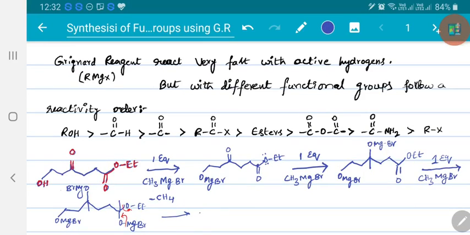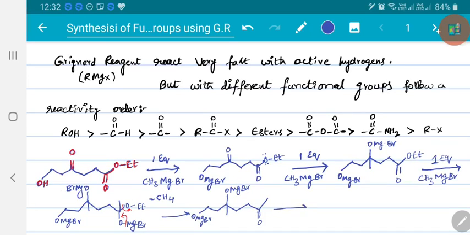This leads to the remaining system with OMgBr. This is again OMgBr, and this methyl group remains as it is. The ester is converted into keto, and ethoxide is gone.